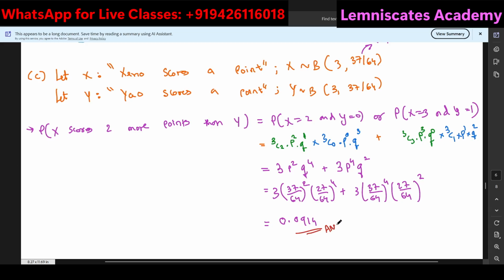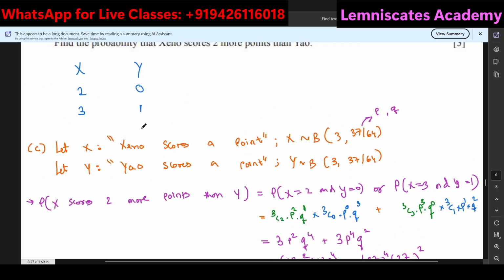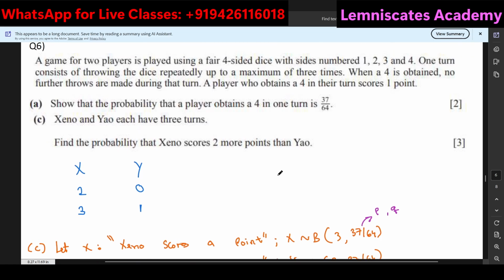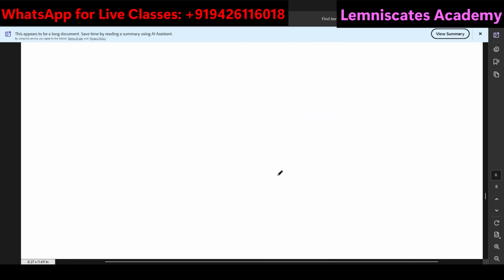Once again, trust me, the binomial distribution, normal distribution, permutations and combinations is not that difficult. It just requires a certain level of practice. Just solve the worksheets that I give you, and I guess you will be pretty much sorted after that. Of course, this kind of question is once in a blue moon, where you have to implement binomial like this. But now that you are aware of it, I hope that you will be able to keep this kind of thing in your brain, that something like this is also possible. So the next time if you find this kind of thing, and if you think that the binomial can be implemented, why not give it a shot, right? So that was about question number 6.